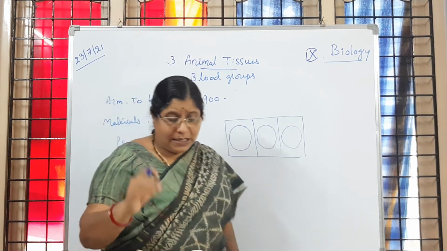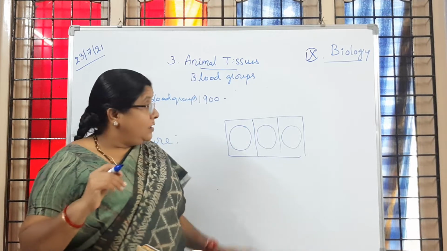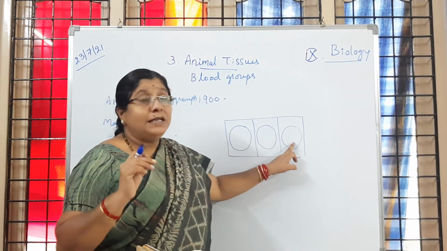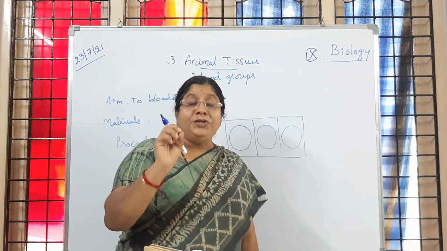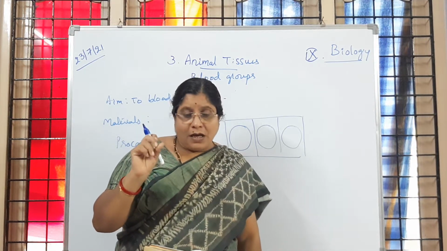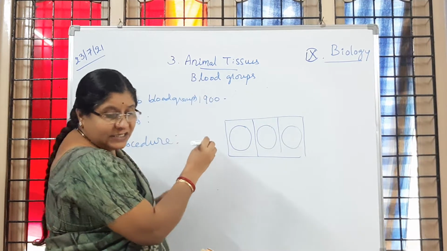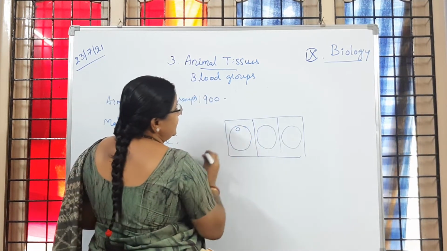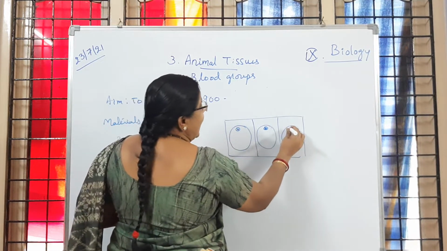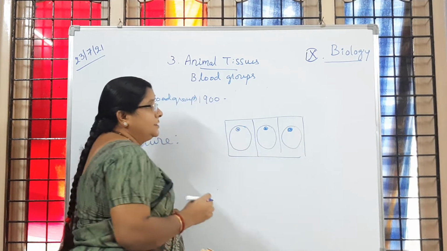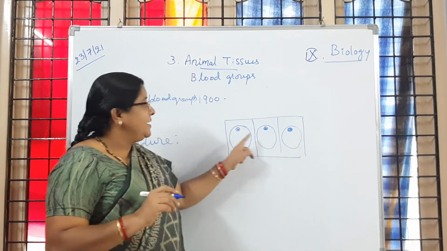Is it clear to children? Then what we have to do after doing that? Each circle is filled with, not filled, like we are going to put one drop of that sera. So here anti-sera A, anti-sera B and anti-RhD sera. Also we have to keep like this.